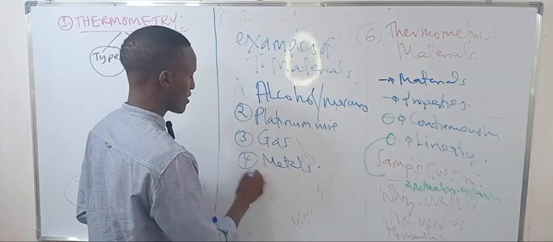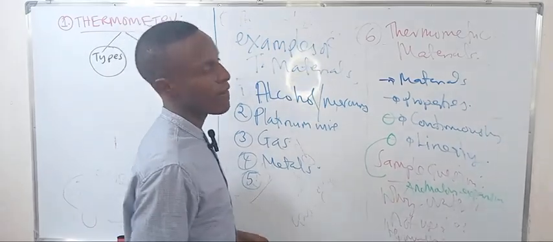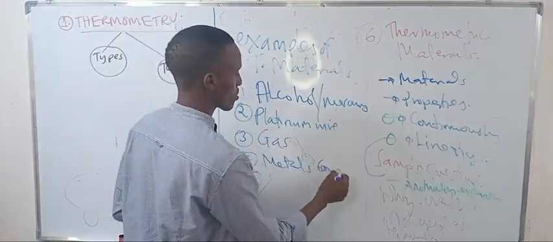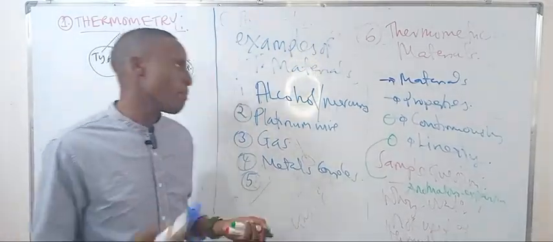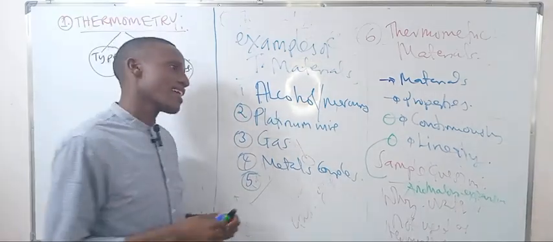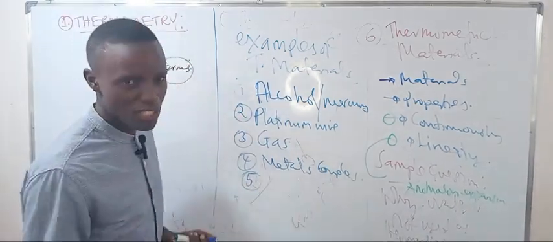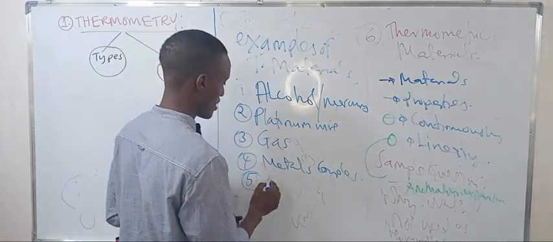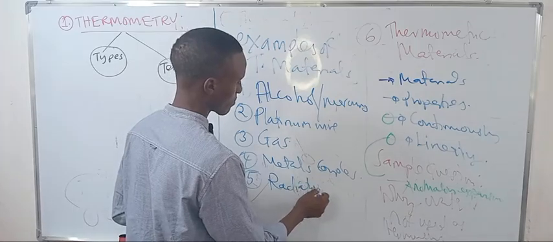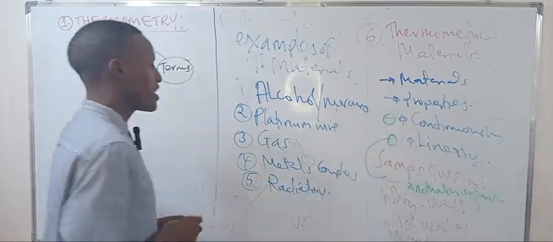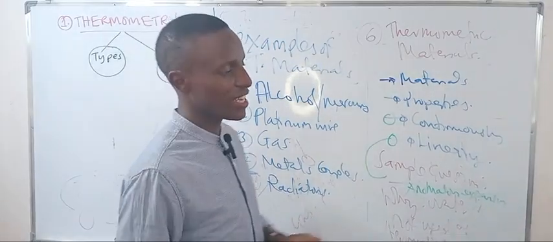Another example of thermometric material is radiation from a hot object, where we study the wavelength and frequency.